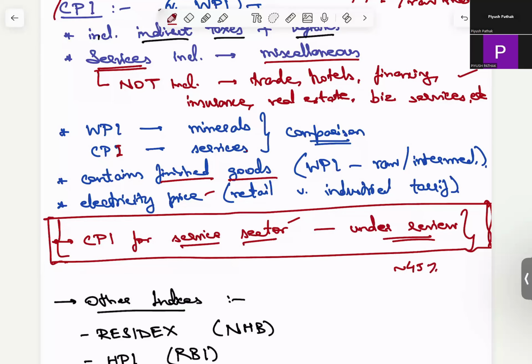Anyways, services is accounting for a lot of this, and even in the balance of payment part, services are a very important part, because when we look at the current account deficit going down, it is the services and the remittances sector which actually pulls us up, in the case of India.